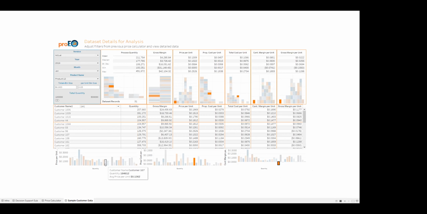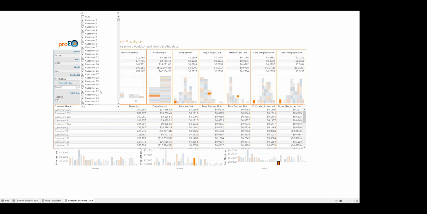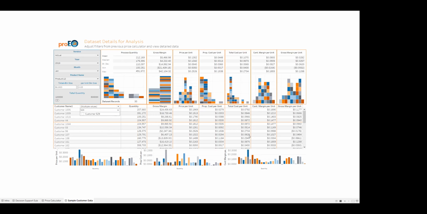And at the bottom left here, you'll notice it's not displayed, even down to the 5th decimal. So if we remove this customer, we can click here and just type in 529 and unselect this customer. We further refine our data set.